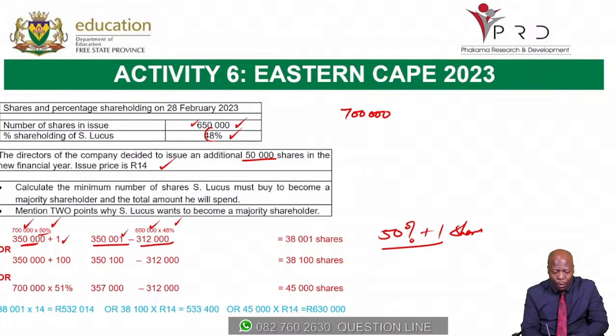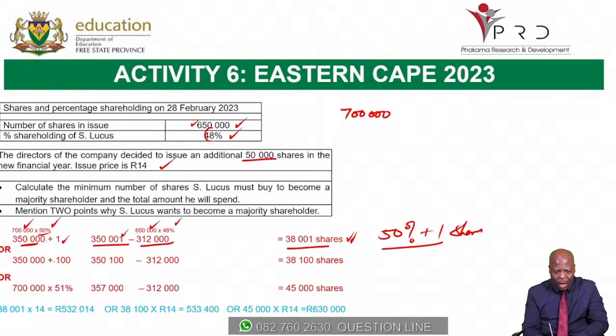So the difference between the 350,001 and the 312,000 shares which he currently holds is 38,001 shares. That is what he has to buy if he's to become a majority shareholder.